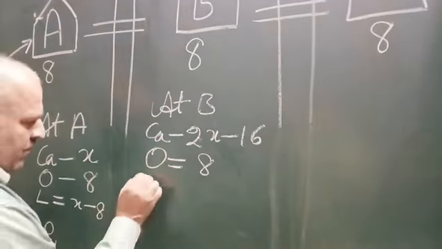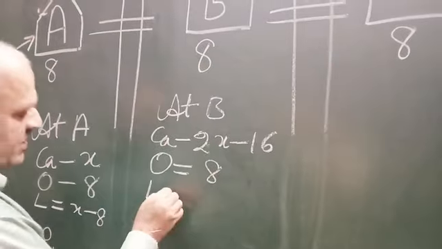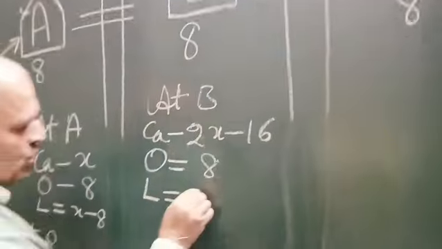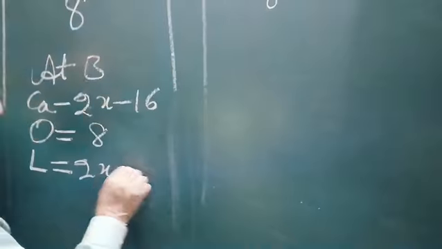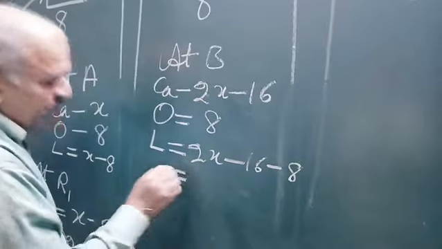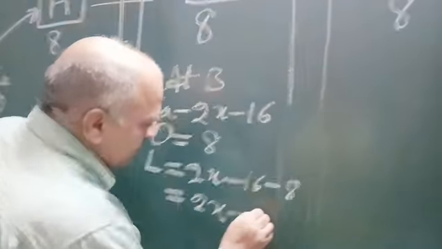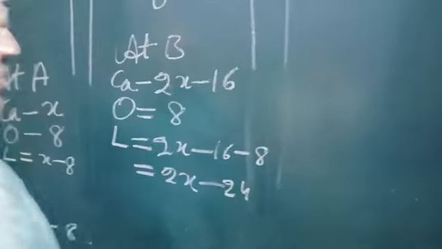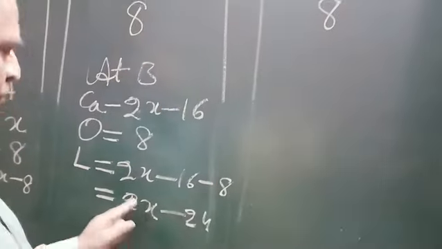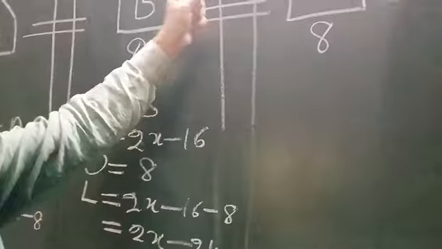So the number of flowers left after offering these 8 flowers is equal to 2x minus 16 minus 8. So it is equal to 2x minus 24. So now with these many flowers, he crossed river R2.